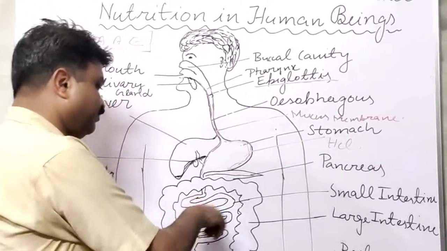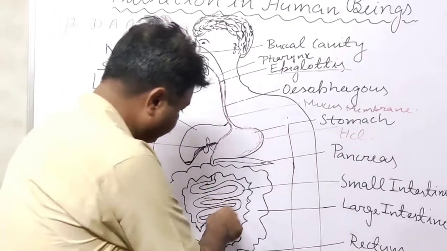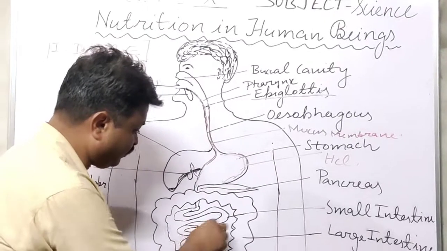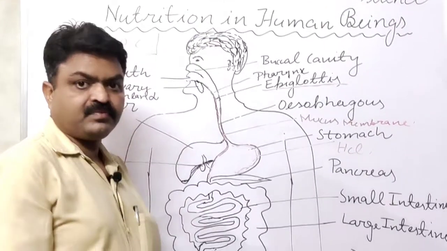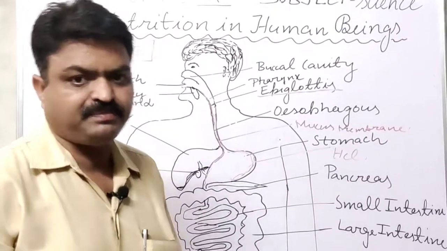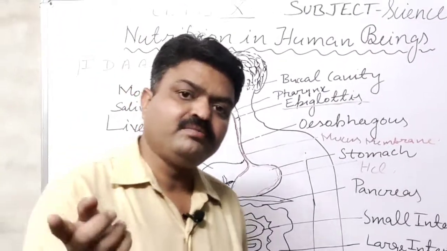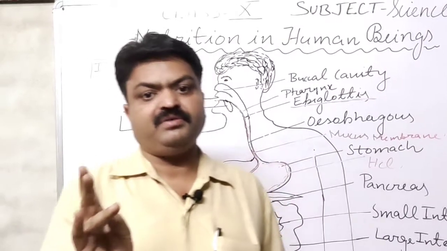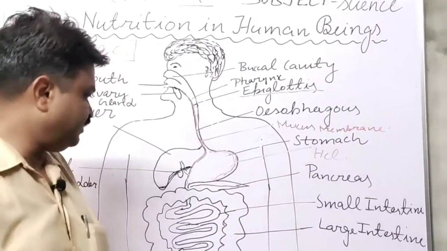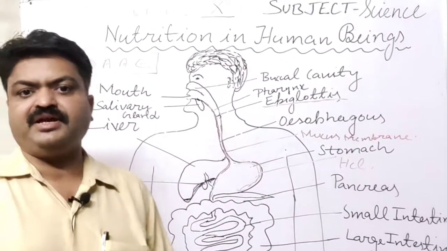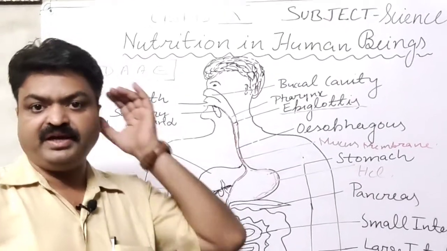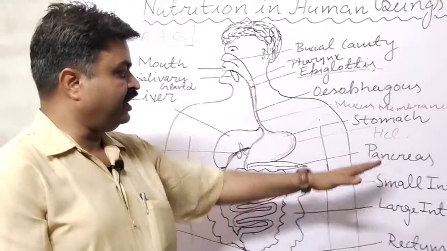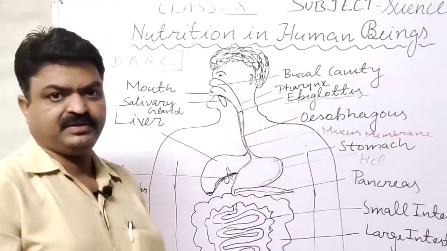It is the longest part of the alimentary canal, student, and in this, digestion takes place again. All the nutrients that we take, like carbohydrate, protein, and fat, are digested with the help of intestinal juice, student, with the help of enzymes, and these enzymes are secreted by the pancreas, student.